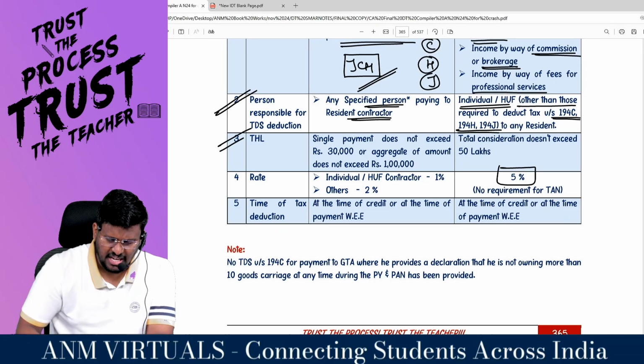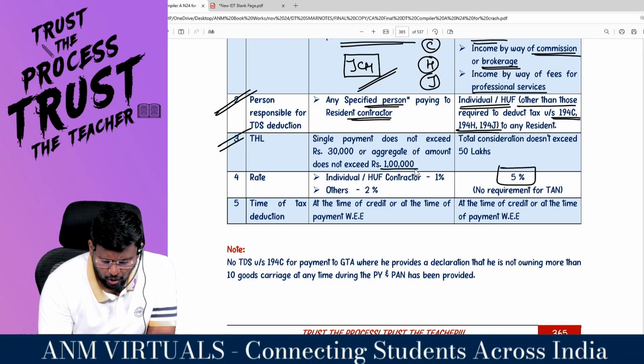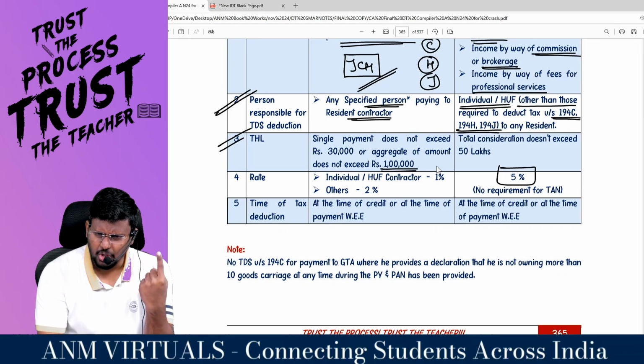What is the threshold limit? Sir, single payment does not exceed 30,000. Single payment does not exceed or aggregate of payment does not exceed 1 lakh. Then you are not liable to deduct it. Single payment does not exceed 30,000 or aggregate of payment does not exceed 1 lakh.